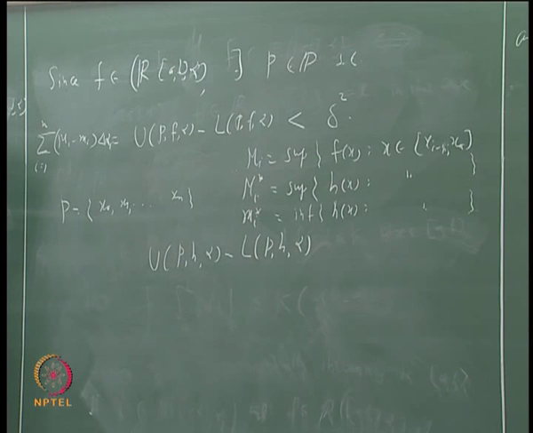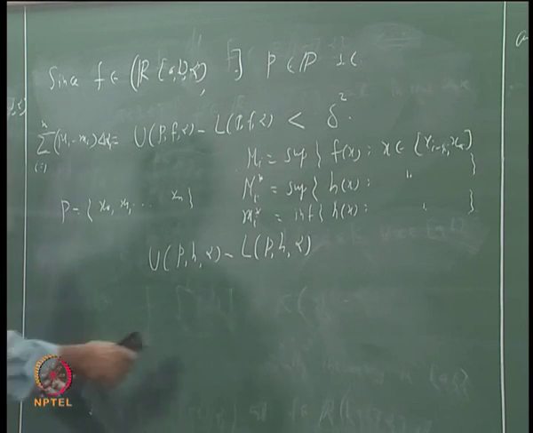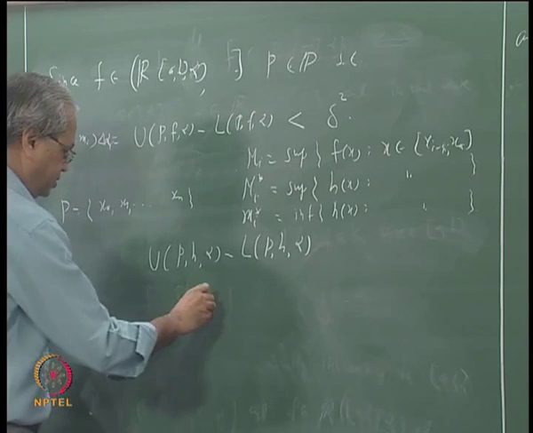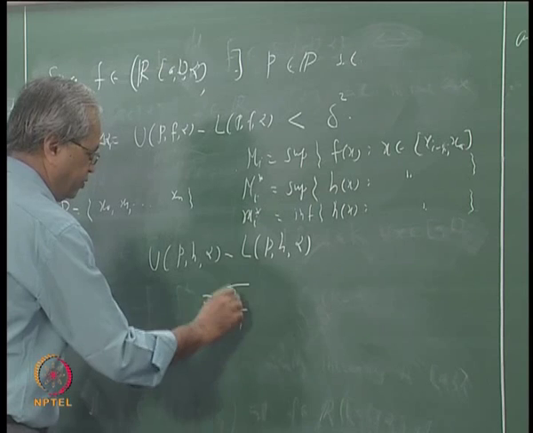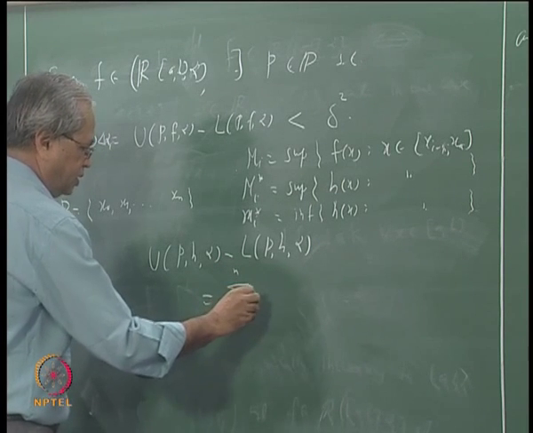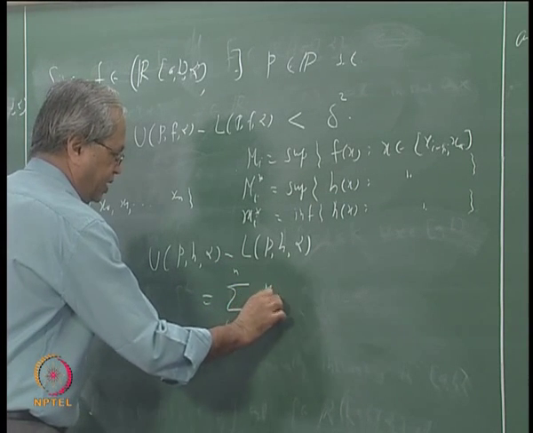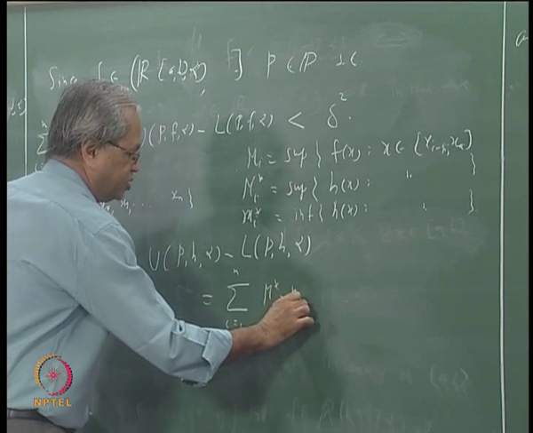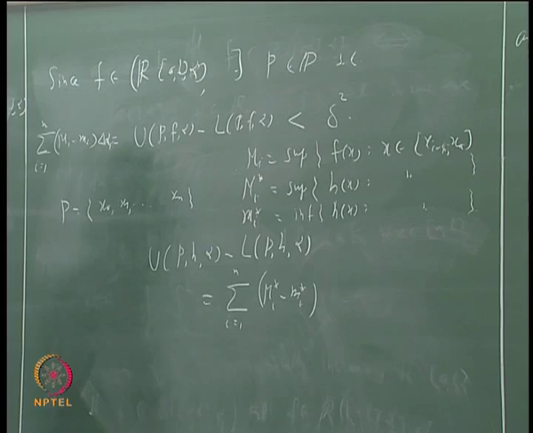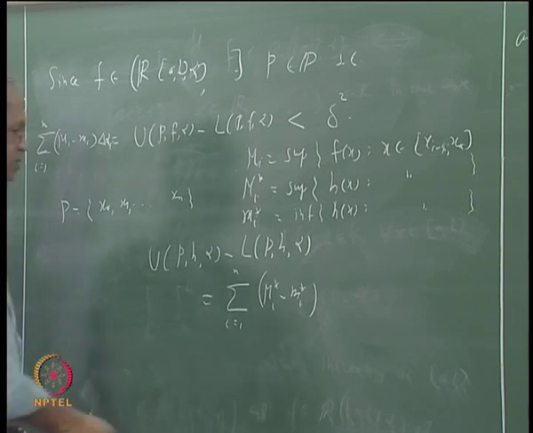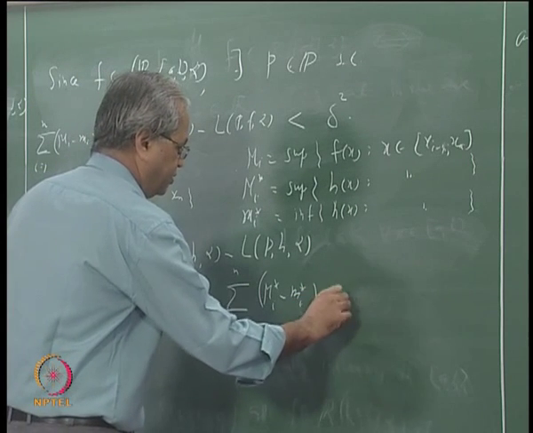So using this notation, UPH alpha minus LPH alpha will be nothing but the sum, i going from 1 to n, of big Mi star minus small mi star, multiplied by delta alpha i.